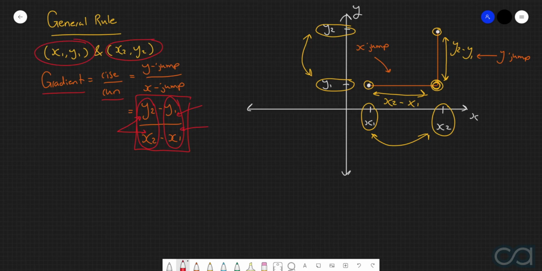As soon as you start getting these values mixed around, you are going to end up with a very, very incorrect answer. So similar to what we mentioned in our previous two videos, one of the best things that you can do whenever attempting questions like this is to first of all classify the two points that you have as point 1 and point 2, and then actually label out the values of x1, y1, x2, and y2.